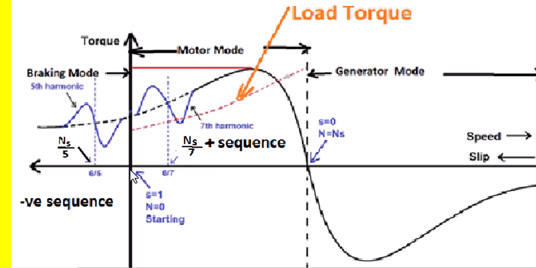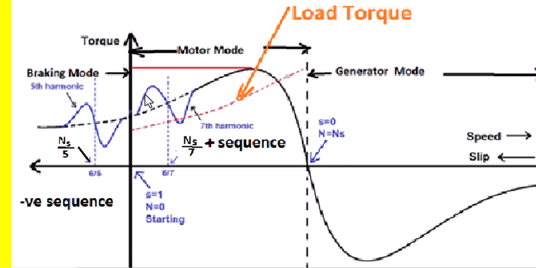And once we consider the seventh harmonic, this is the torque slip characteristic of the seventh harmonic, and this dotted line indicates the load torque. So with the seventh harmonic torque slip characteristic, if we analyze it, here the seventh harmonic torque at 0 speed is more than the load torque, so the motor rotor will move.